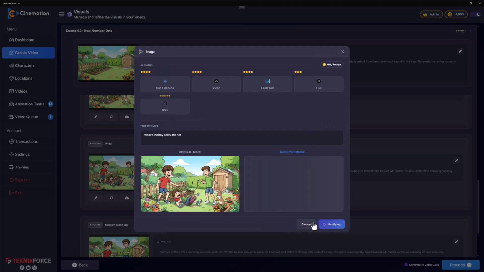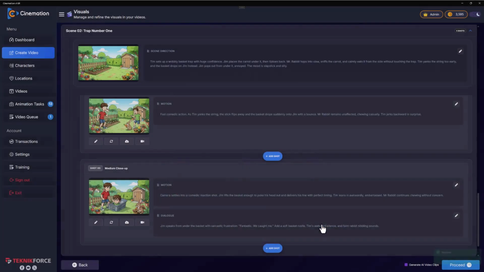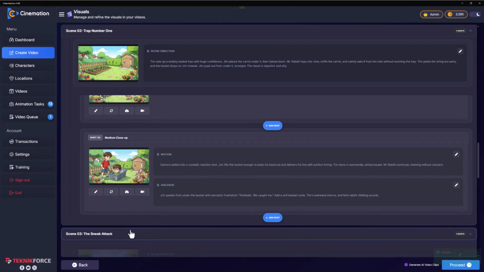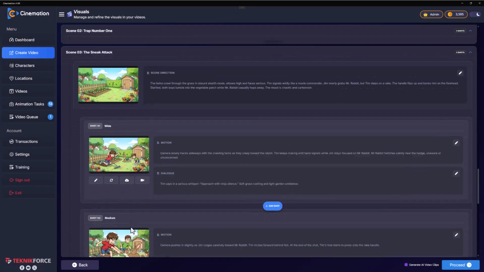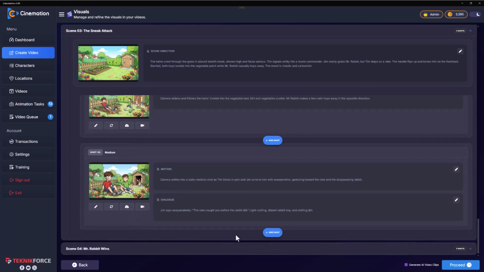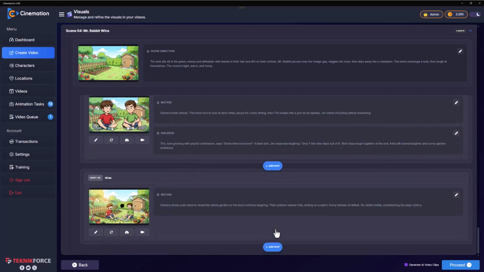Click on modify. And what's going to happen is the AI will modify the image and give you a new one. If you like it, you can keep it, or you can change it again. In this case, I'm going to keep the modified image. In this one, this image is fine. So you can quickly review each shot like that. And once you're done, okay, we are done here. Okay, there's one more scene left. We'll go through it very quickly too. Perfect, perfect. Looks amazing. Next, you're gonna be generating the video.